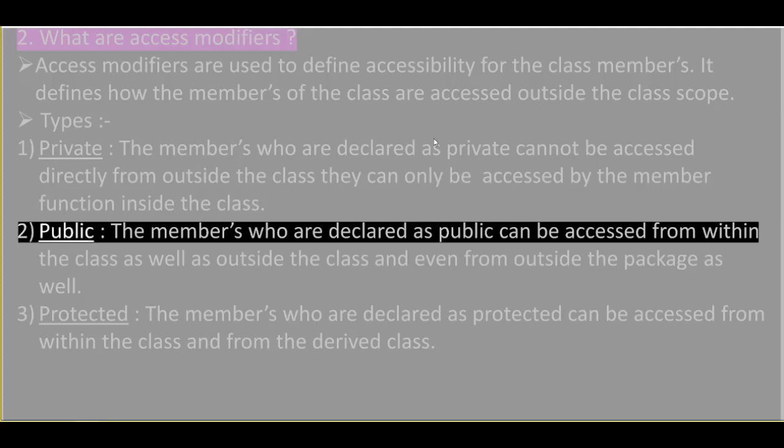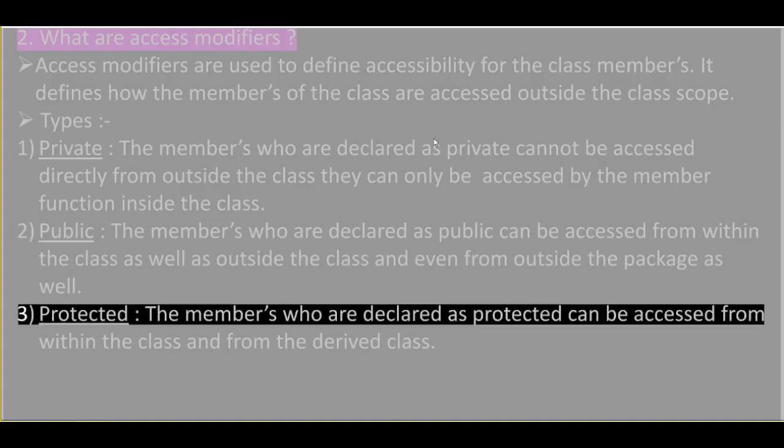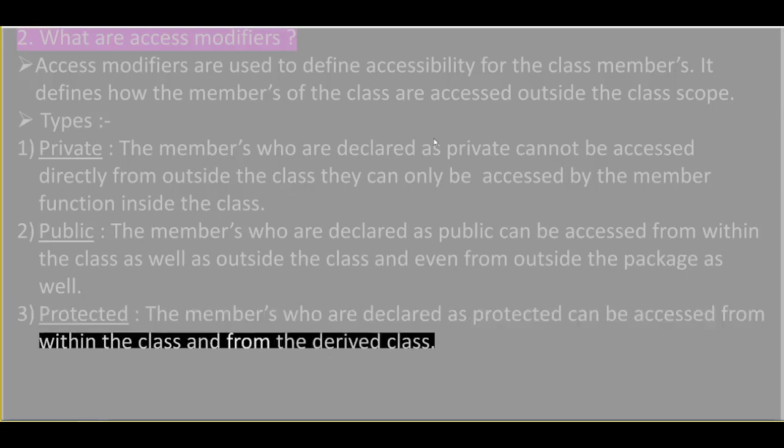2. Public. The members that are declared as public can be accessed from within the class as well as outside the class, and even from outside the package as well. 3. Protected. The members that are declared as protected can be accessed from within the class and from the derived class.